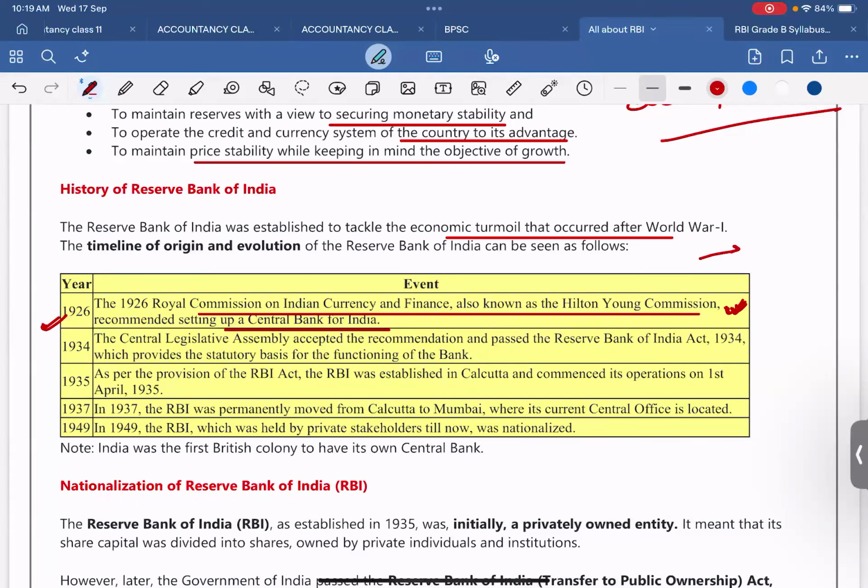Do one more thing. If you are attending live classes, then make running notes of these classes for yourself. Such as how you are going to make the running notes: just write it down in a notebook. 1926, Royal Commission on Indian Currency and Finance, Hilton-Young Commission recommended setting up a central bank. Just make quick notes of it, okay? So that you could revise those notes multiple times.